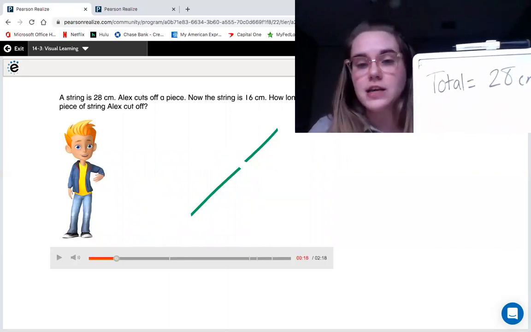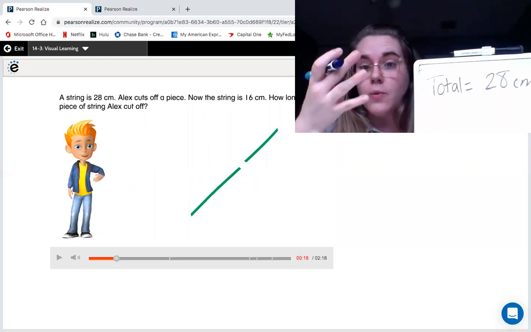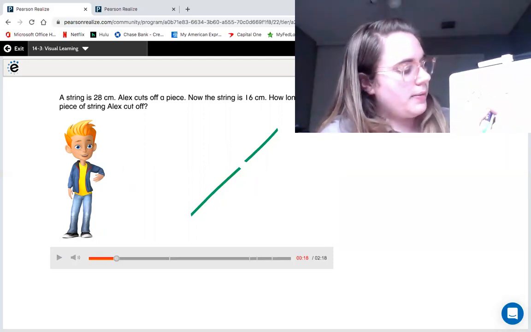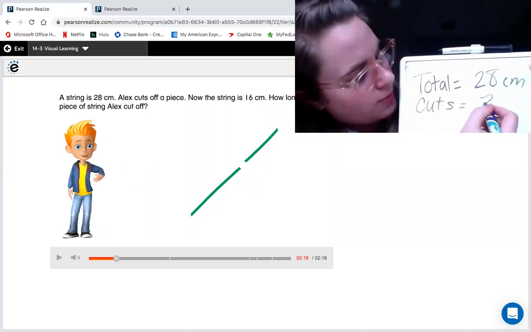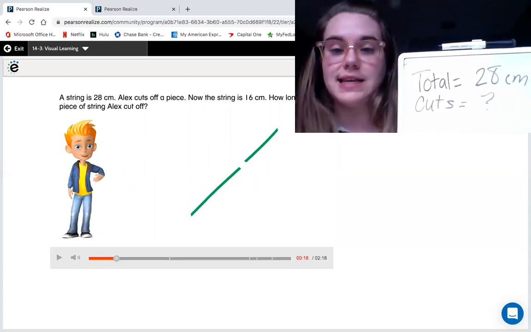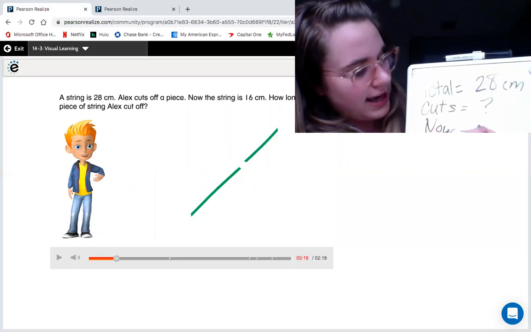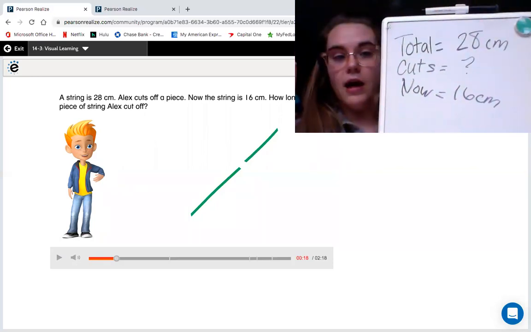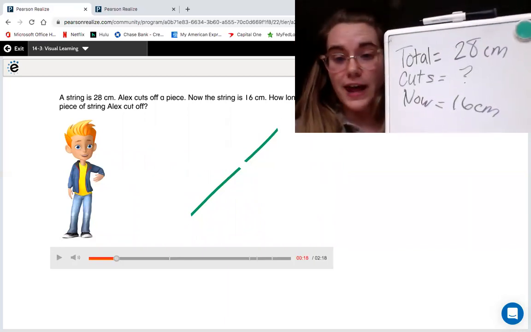Then Alex cuts off a piece. It doesn't say how much he cuts off, but we know he cuts off something. So I'm gonna write cuts and put a question mark, because I don't know how much he cuts off. And now I'm gonna write now the string is 16 centimeters. How long is the piece that he cut off? So this is the information that I have.